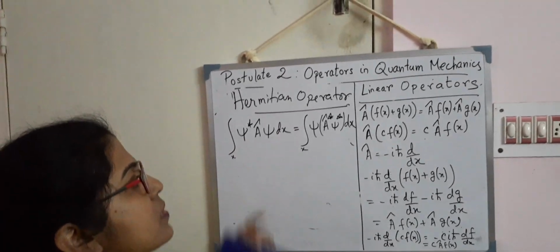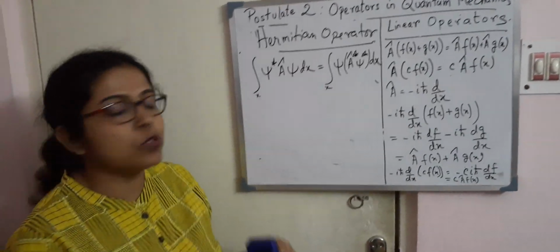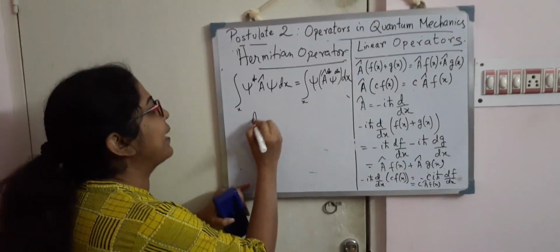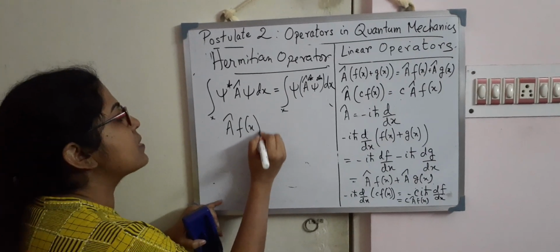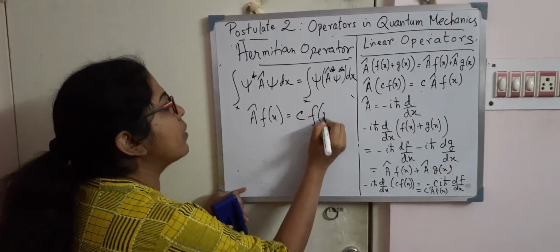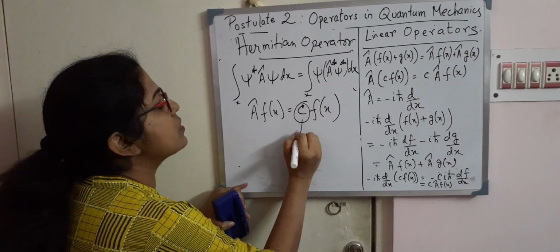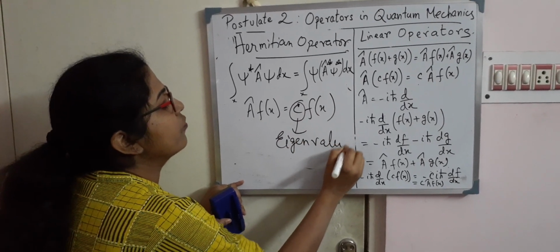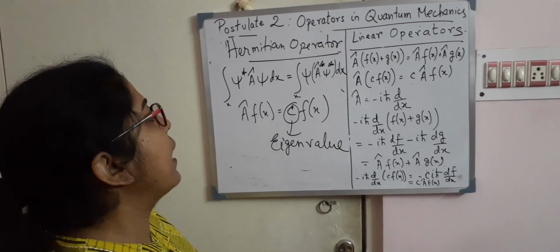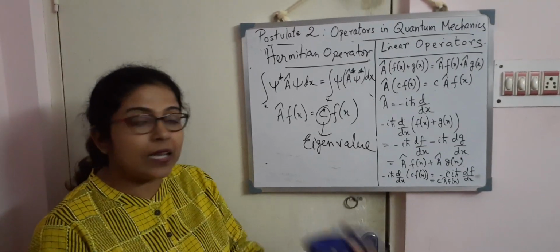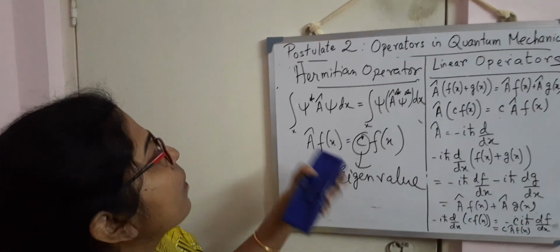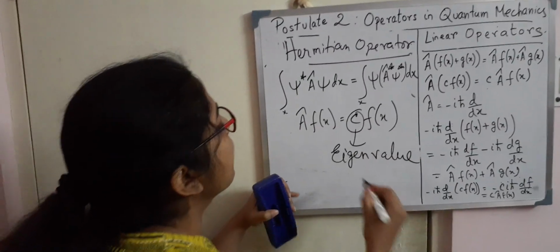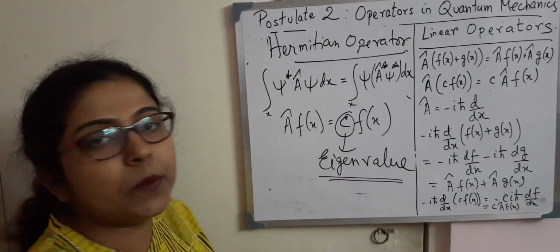If the operator is Hermitian, then the eigenvalues which I was speaking of just now, that is, A cap operating on f(x), if I get some constant c times f(x) back, then this constant c I call the eigenvalue. We will prove it later on. Actually, I will be discussing postulate 3, and then we will be proving that if my operator A cap is Hermitian, then this eigenvalue will always be real.